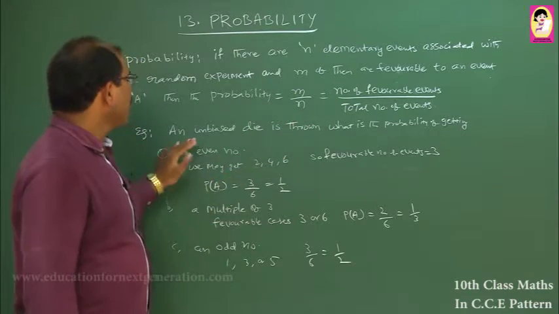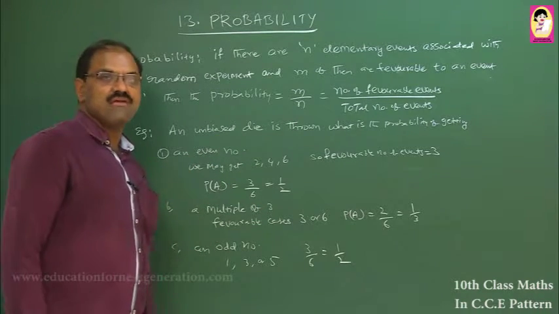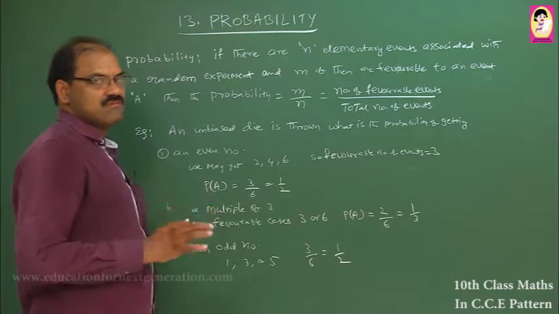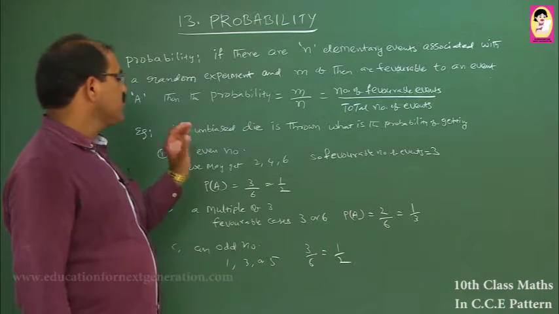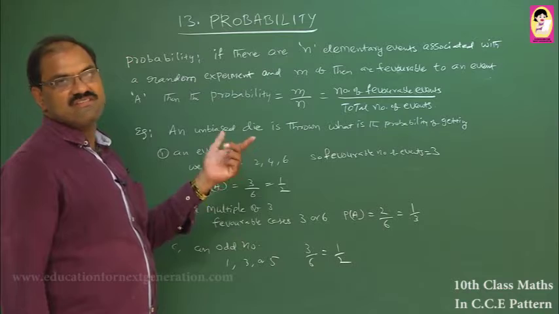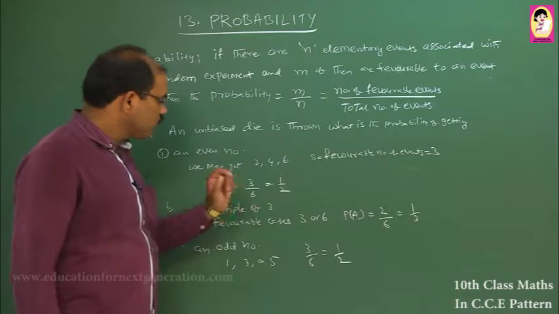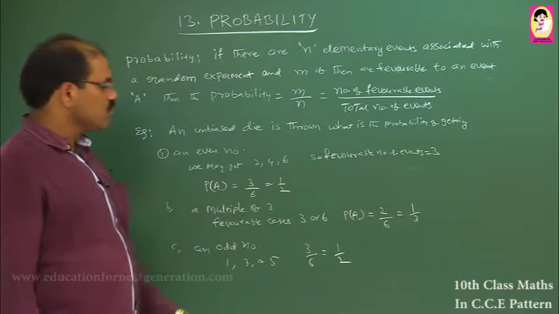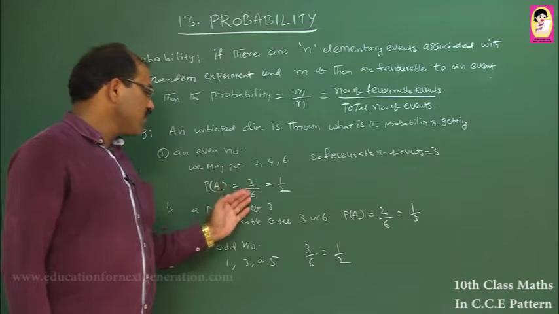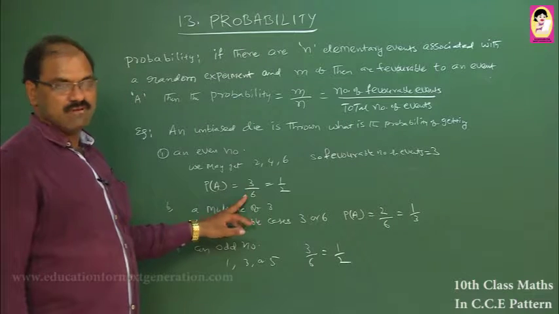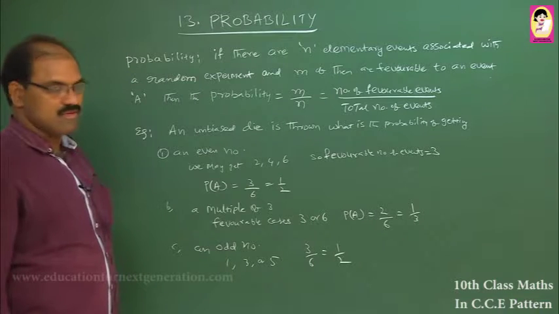For example, an unbiased die is thrown. What is the probability of getting an even number? On the die you can see the numbers from 1 to 6. There are 6 faces on a die, and each face gives a number 1, 2, 3, 4, 5, 6. How many even numbers are there? Either you may get 2, 4 or 6. So the total number of favorable cases is 3. The probability is 3 by 6, number of favorable cases by total number, that is 1 by 2.